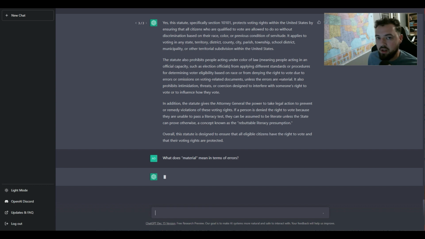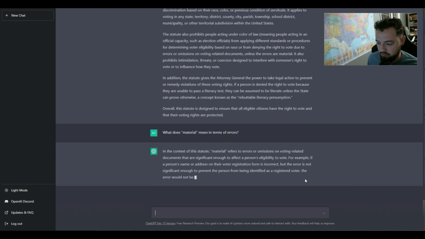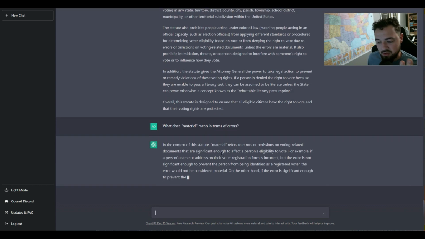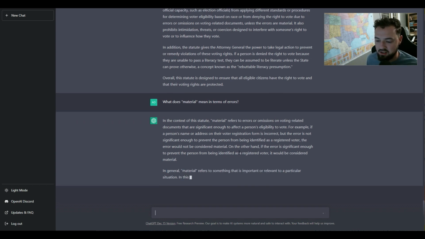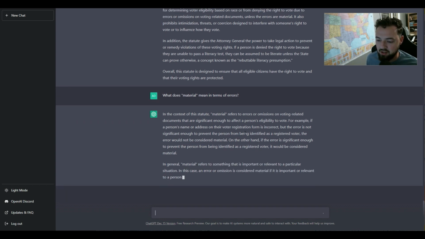And I think if I was in 8th grade, I'm not really going to know what material means. So this is like a learning mechanism for me to actually understand the law at a more granular level. So let's see. Okay, gotcha. So material means like, hey, there's an error, but it's not a big error. Like somebody kind of miswrote their address or something like that.